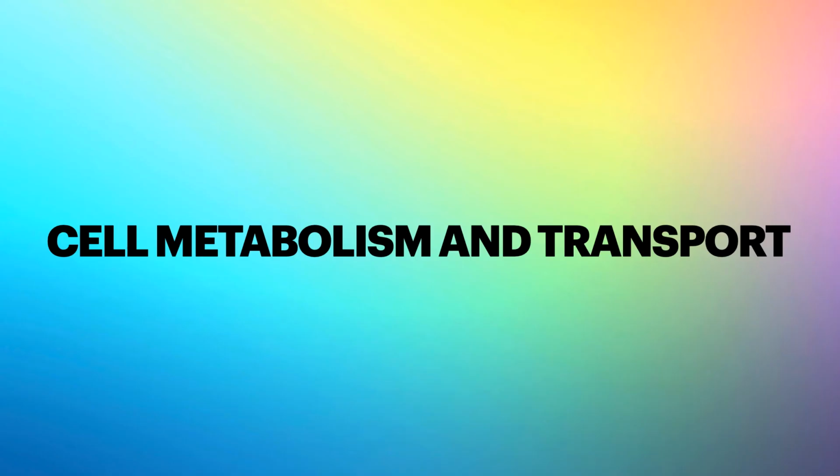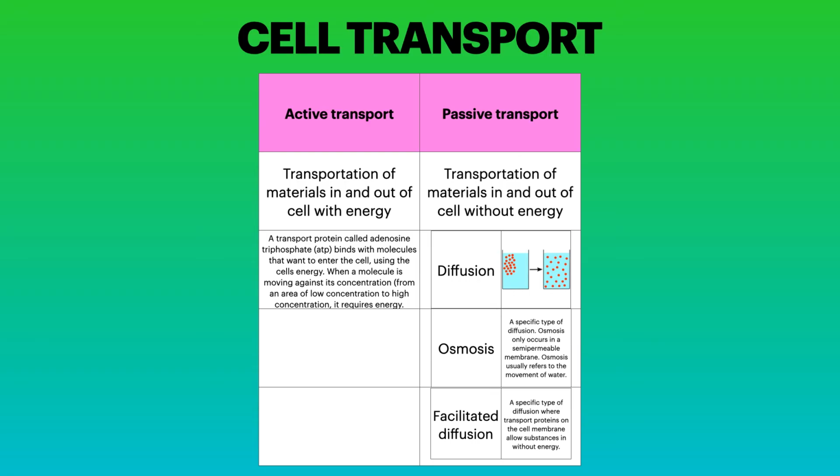The next section is called cell metabolism and transport. In cell transport, there's two different types, active transport and passive transport. In passive transport, there's a few types here. But let's first talk about the definition of passive transport. The definition of passive transport is the transportation of materials in and out of a cell without energy. And there's a few different types here.